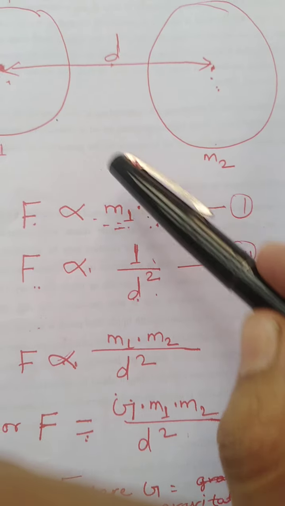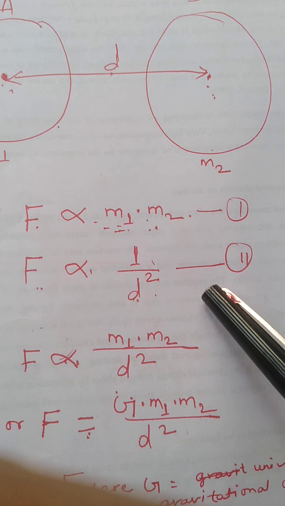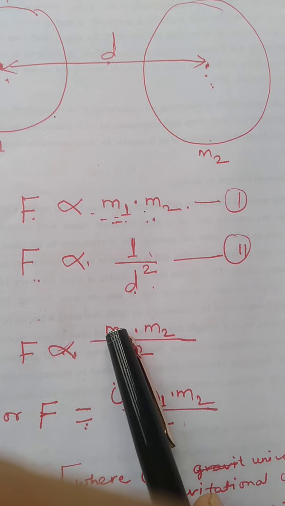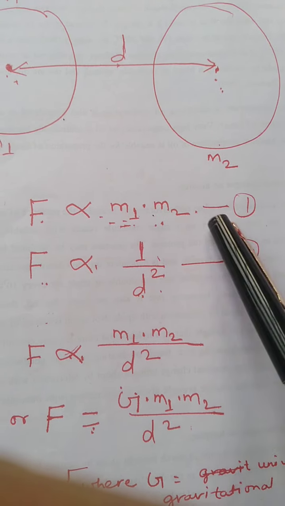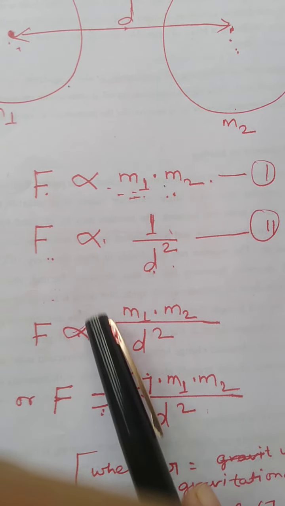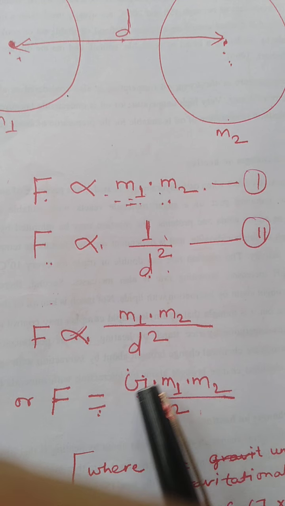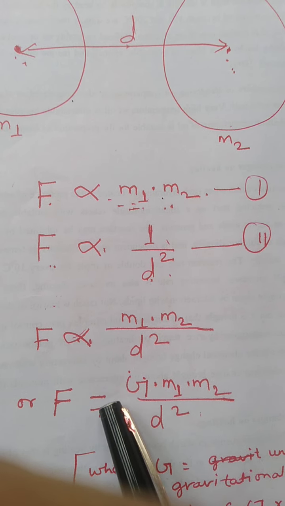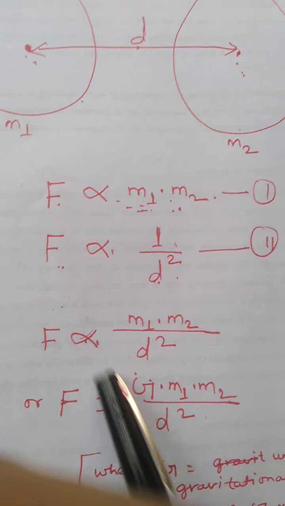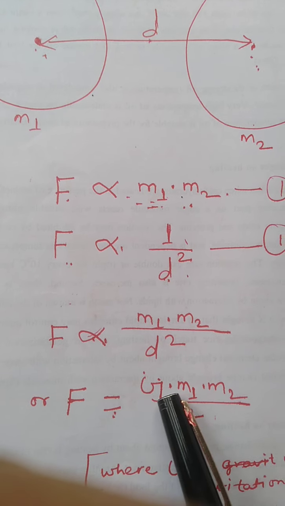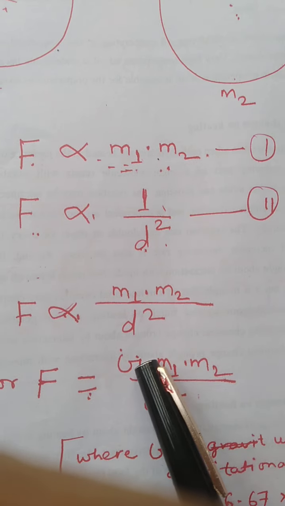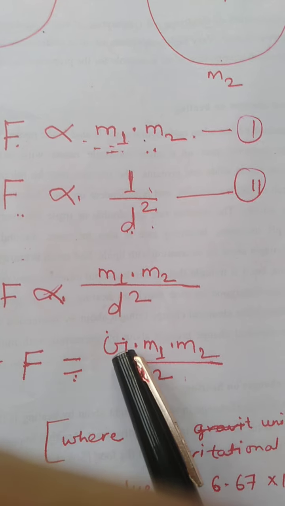When we combine these two equations, equation 1 and equation 2, the force will be proportional to m1 into m2 divided by d square. If we want to replace this proportionality sign by is equal to, then we must keep one constant value. So instead of this proportionality sign, I have written is equal to, and when we write is equal to, we must write some constant value. Here the constant value I have written is capital G.